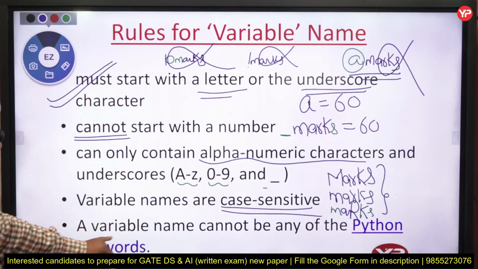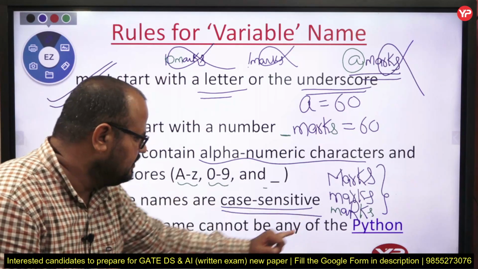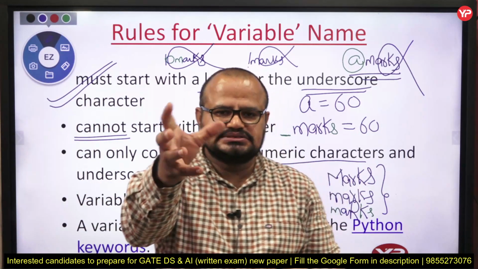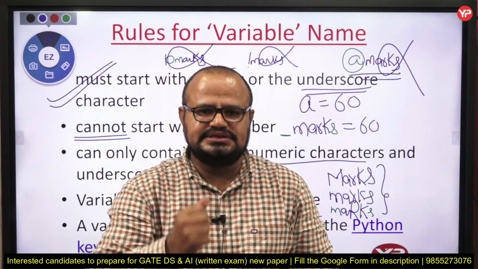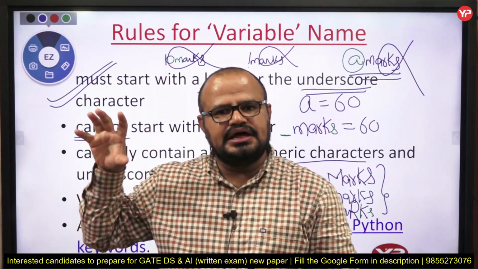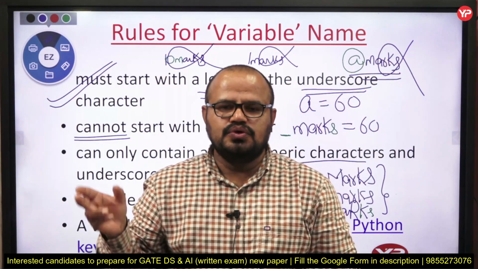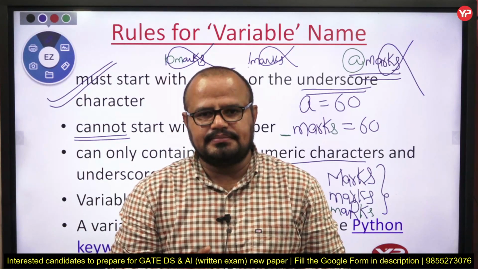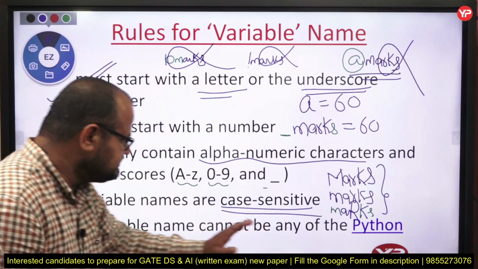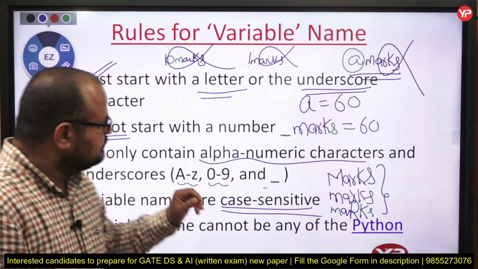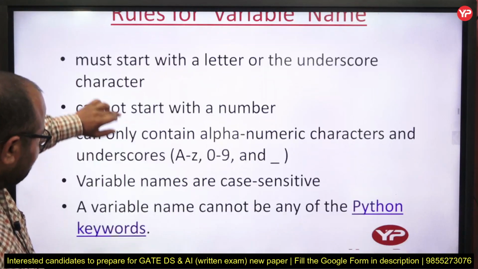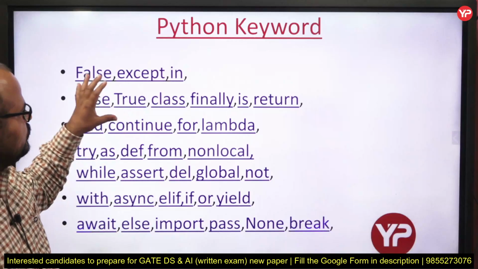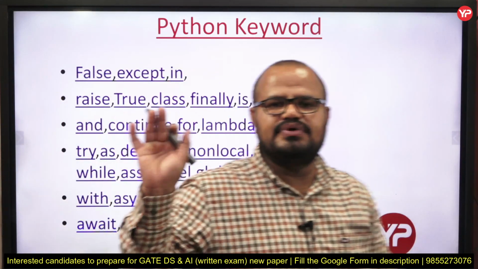And the next one is a variable name cannot be any Python keyword. So my dear students, Python takes some words from your dictionary and puts them in a reserved box. Now you cannot use those particular words as a variable name. So what are the keywords? They are some reserved words. So I am providing you the list of Python keywords. These are the words you cannot use as a variable name.